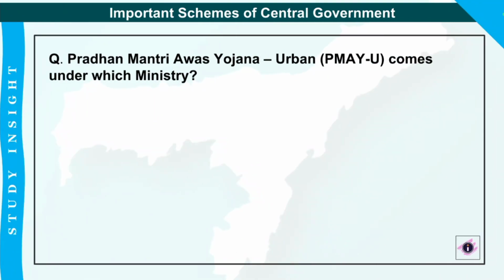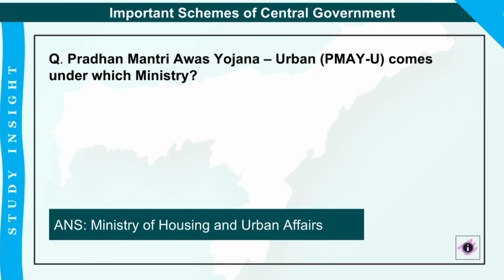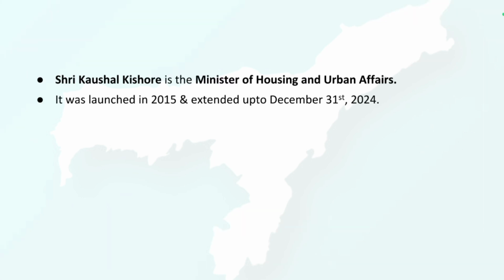Okay. Next is Pradhan Mantri Awas Yojana Urban. Okay, comes under which ministry? So obviously it will be the Ministry of Housing and Urban Affairs. Okay, and Sri Kaushal Kishore is the Minister of Housing and Urban Affairs, and this was launched in the year 2015, and recently it has been extended up to December 31st, 2024.